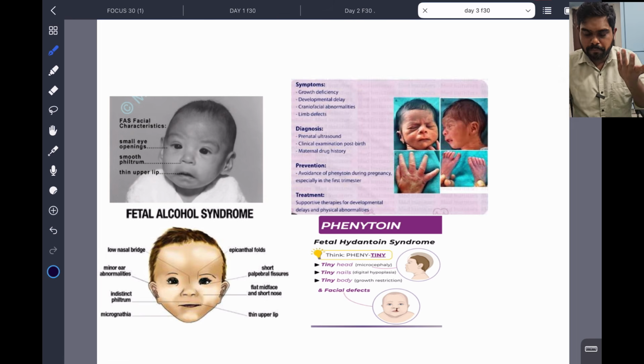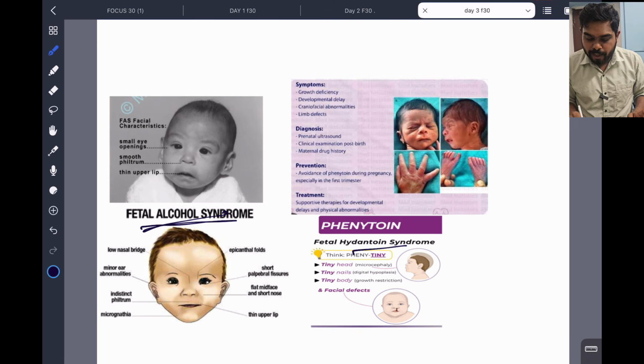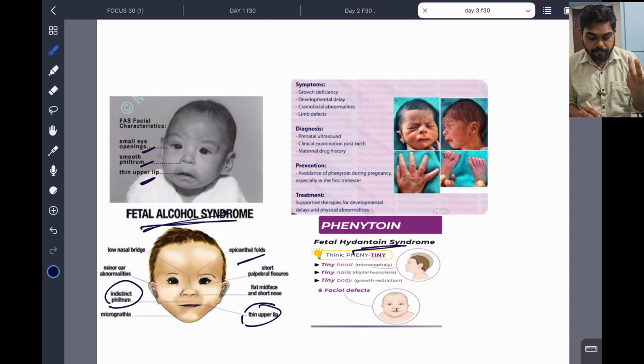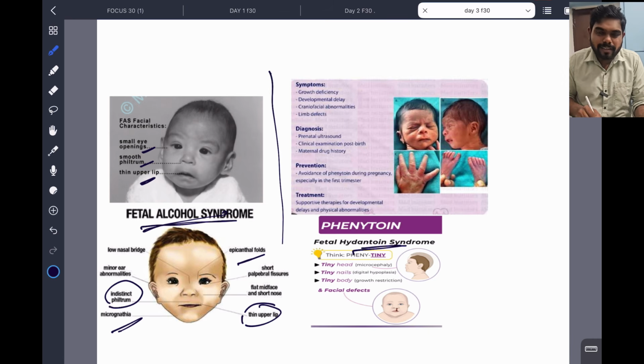Now see, I gave some baby pictures. Maybe spotters, it will come in your exam like this. See, fetal alcohol syndrome and the fetal hydantoin syndrome, which is caused by phenytoin. They will give features, and mention in some question that mother is addicted or something, and baby has small eye opening, smooth philtrum, thin upper lip. These are the features of fetal alcohol syndrome. So epicanthal folds, thin upper lip, smooth philtrum, and micrognathia, jaw is small. These features go with fetal alcohol syndrome. Clear? I'm going a little fast, okay?